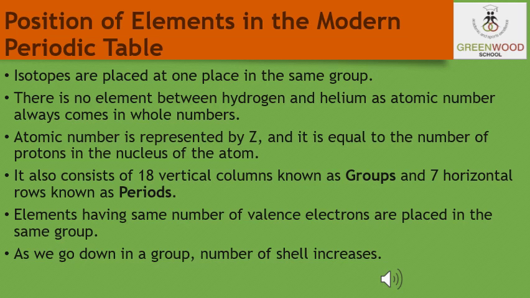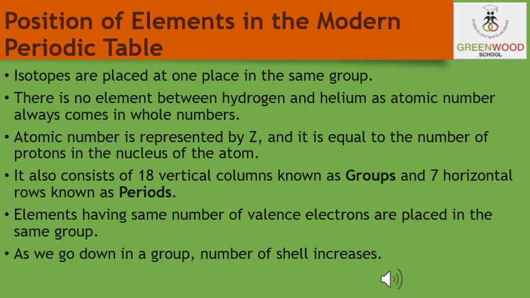We have already discussed in the previous slide that the atomic number is a more fundamental property of elements than the atomic mass. So atomic number was adopted as the basis of the classification of elements in the modern periodic table. Accordingly, Mendeleev's periodic law was modified to the modern periodic law, which states that the properties of the elements are a periodic function of their atomic numbers.